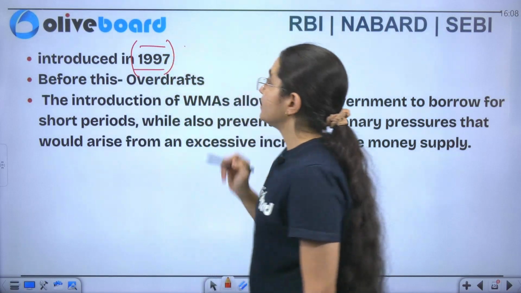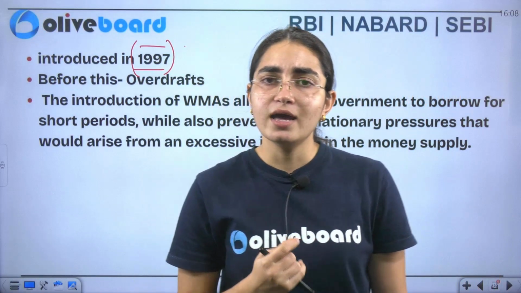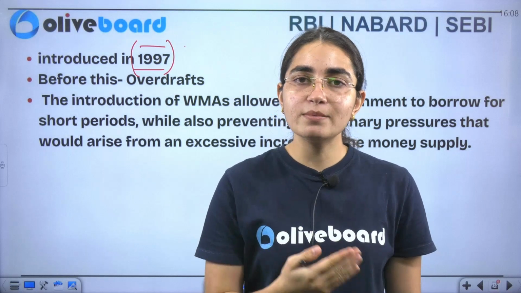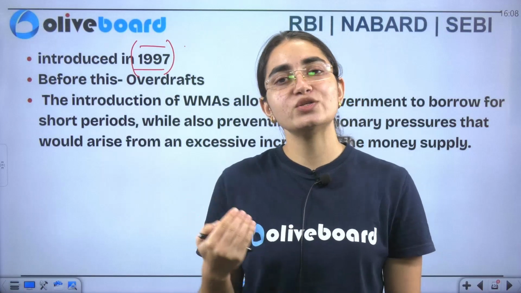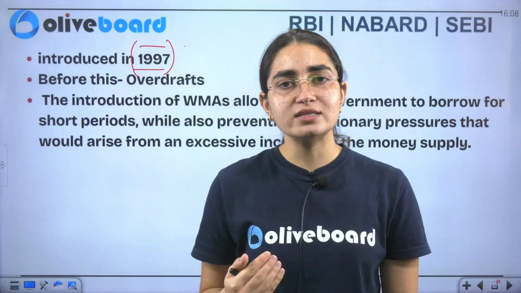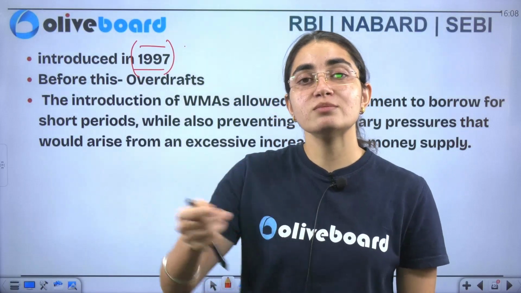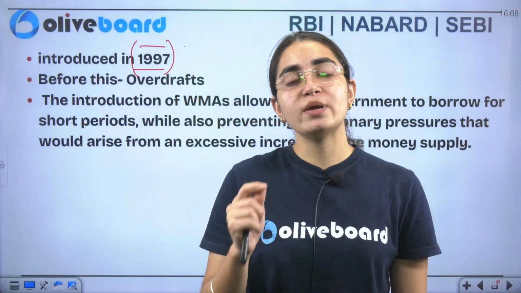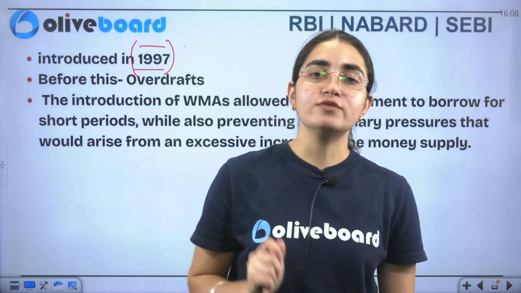Okay, 1997. Now, one question that should come to the mind of every aspirant: Ma'am, what was there before that? Because the government must have been accessing the credit system even before, since infrastructure has been going on for a long time, and the government also gets out of finances, so it needs help of course. So what was the method the government was using before ways and means advances? Before it, the government was dependent on the overdraft facility provided by RBI to the government of India.